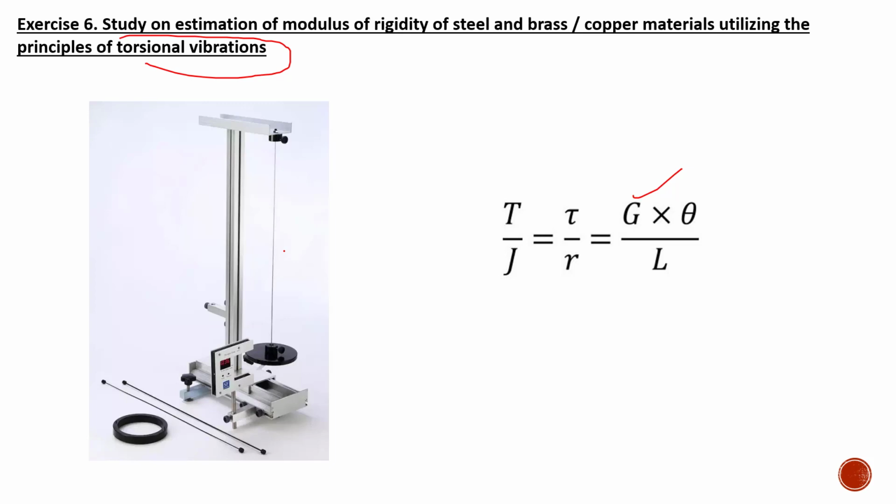So we will basically rotate this cylinder. So we have the wire here. To find the modulus of rigidity of this wire, we'll attach a cylinder at the end and we will rotate this one. So this will induce a torsion to this wire, and the calculations using this torque equation will give you the modulus of rigidity.